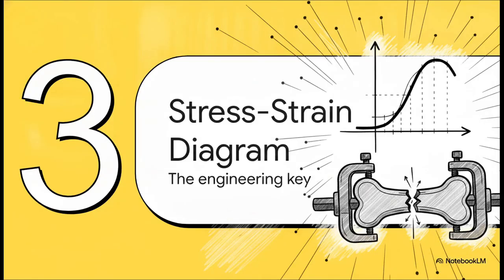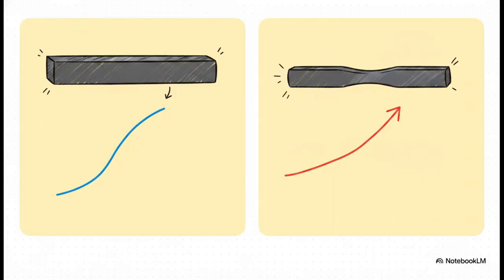Which brings us to part three, the stress-strain diagram. This graph is basically the holy grail for engineers. They build these empirically in a lab by taking a piece of metal shaped like a dog bone, thicker on the ends so the clamps don't break it, and pulling it until it snaps, recording the stress and strain every single millisecond along the way.